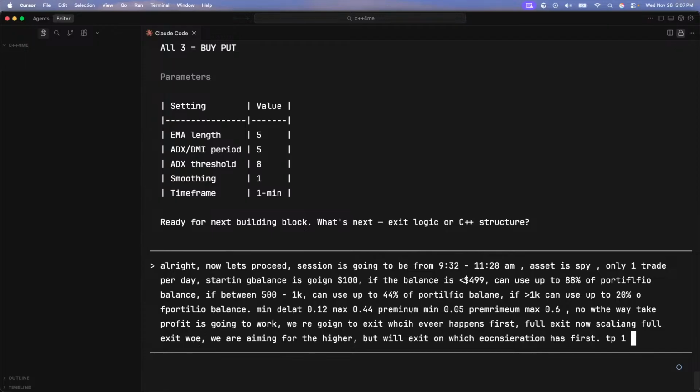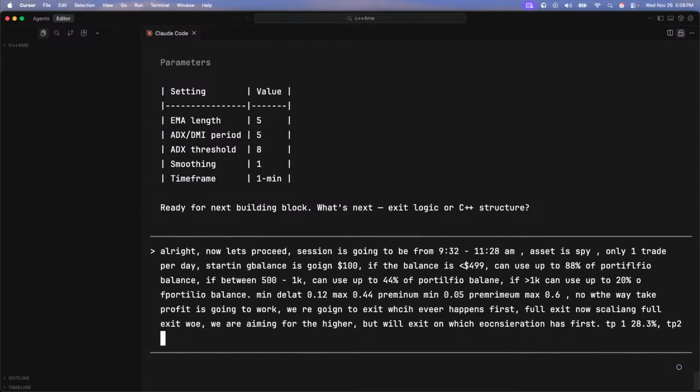Now TP1 is going to be 28.3%. TP2, when I say TP, take profit, TP2 is going to be 21.8%. TP3 is going to be 15.2. These are arbitrary numbers, right? So they don't mean anything. These are just numbers that I came up with on the spot.